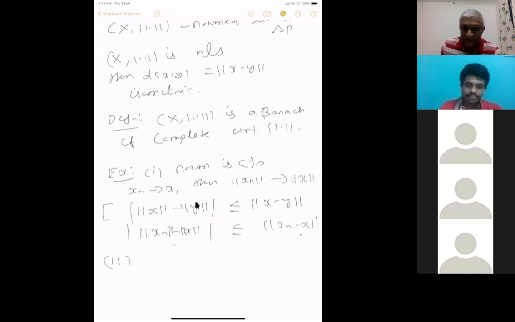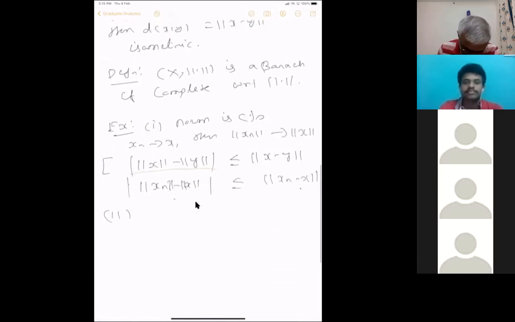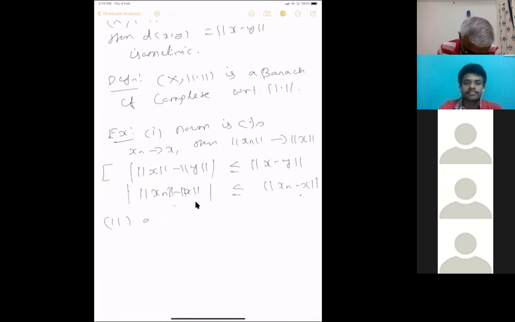So this is the first observation, that the norm is continuous. Then addition and scalar multiplication are continuous. These are the only operations in the vector space.